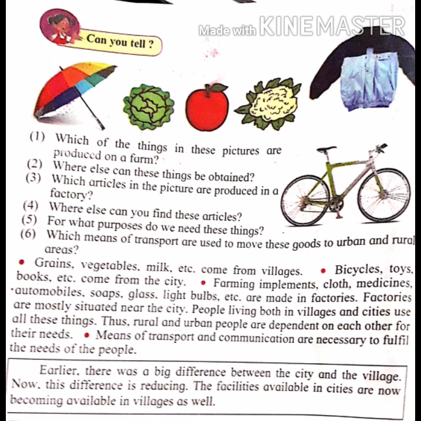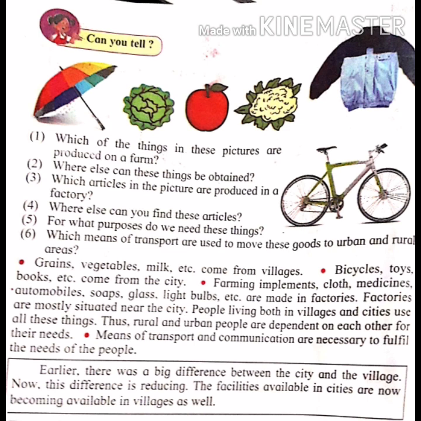Which means of transport are used to move these goods to urban and rural areas? To move to urban and rural areas, we can use trucks, bullock carts, trains, aeroplanes, etc.